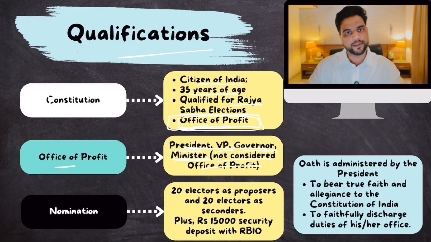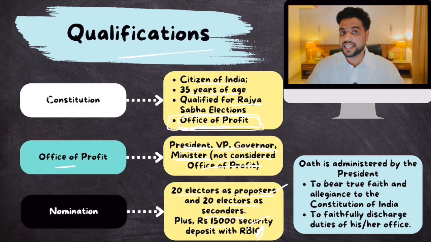And to fight the elections for the Vice President of India, you have to get yourself nominated. Now, to nominate yourself for the candidature of Vice President of India, it needs to be supported by 20 electors as proposers and 20 electors as seconders in the parliament. Clear? Plus, you have to deposit 15,000 rupees as security with RBI. Okay, these are minor things which you have to remember.